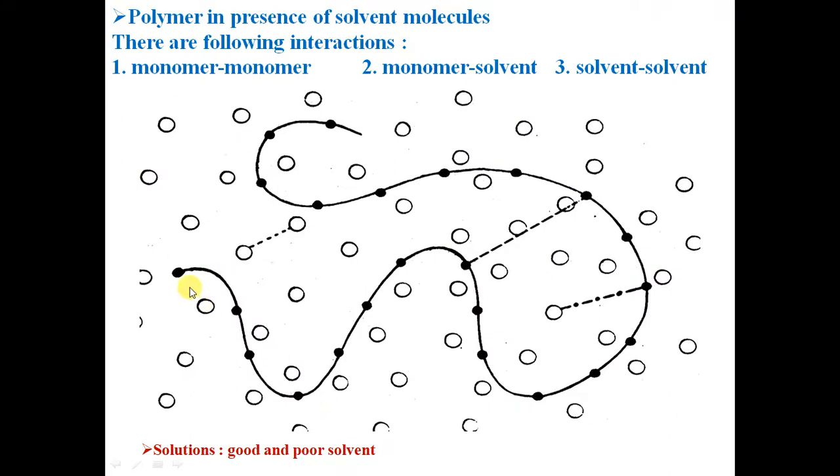We have a schematic picture of a polymer chain which is in solution. These are the solvent molecules, and the solid circles are monomers of the chain. Monomers of the chain interact with each other through solvent molecules. So we integrate out the solvent degrees of freedom, which may lead to monomer interaction being attractive or repulsive. When the monomer interaction is repulsive, we have a polymer chain in a good solvent, and open chain conformations will prevail. However, when the monomer interaction is attractive, the polymer chain will collapse. That is the poor solvent condition.